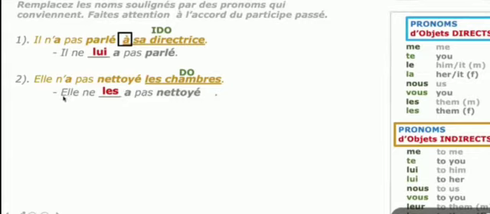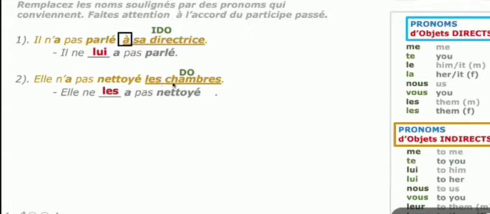Concentrate on this: if you use the direct object pronoun before the verb in the passé composé, the rule is that you have to show the ending, showing whether the direct object noun is masculine or feminine, plural or singular.